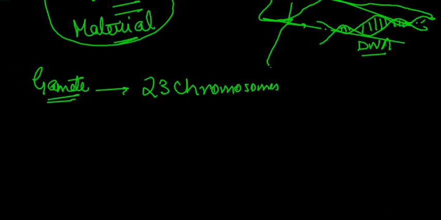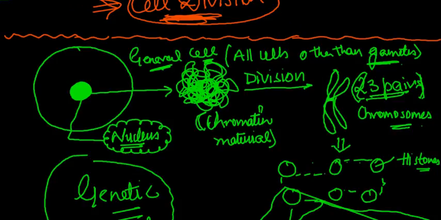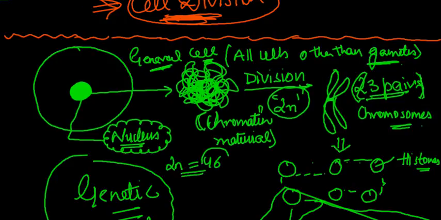And what we mean here is that there is no pair of chromosomes, only 23 chromosomes. So we basically refer to the chromosomes in a general cell nucleus as 2n. We say that it has 2n chromosomes, right? Basically, this means that 2n is equal to 46, that a cell contains 46 chromosomes. In 2n, n is the number of pairs. So 2 times the number of pairs gives us the exact number of chromosomes. That means n is equal to 23.